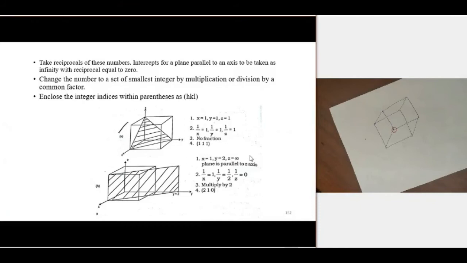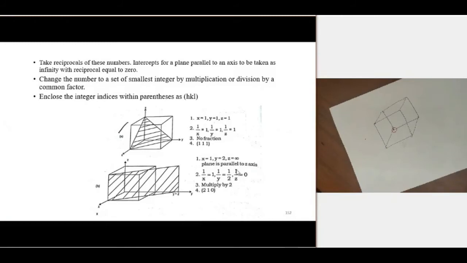Then take the reciprocal. So 1 by x is equal to 1 by 1, which is 1; 1 by y is equal to 1 by 2; and 1 by z is equal to 1 by infinity, which is equal to 0. So we got 1, 1 by 2, 0. Here we have a fraction, 1 by 2.